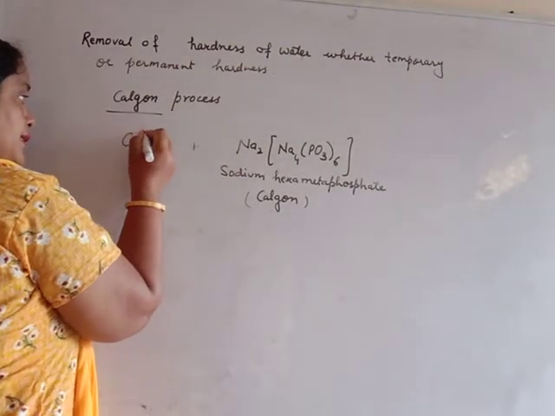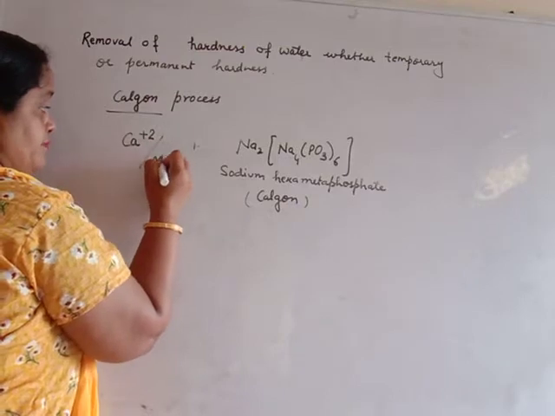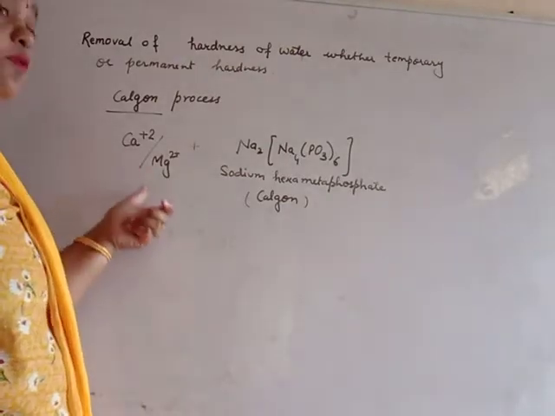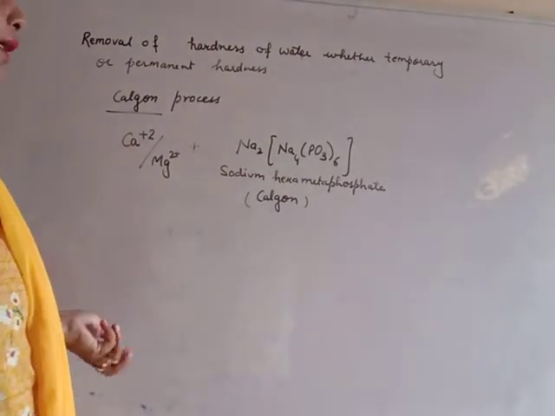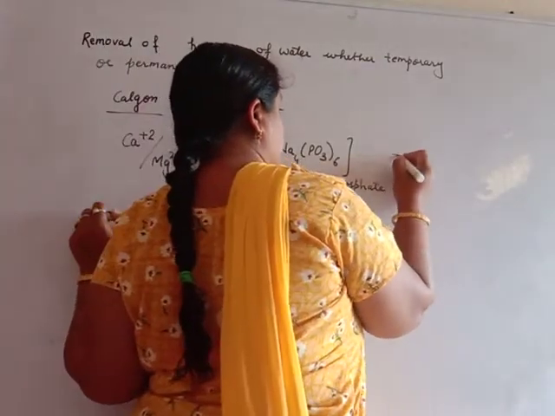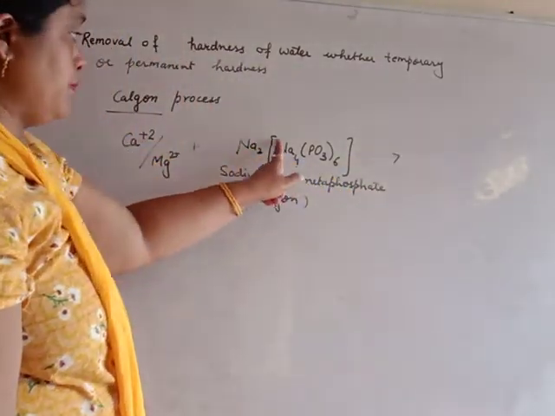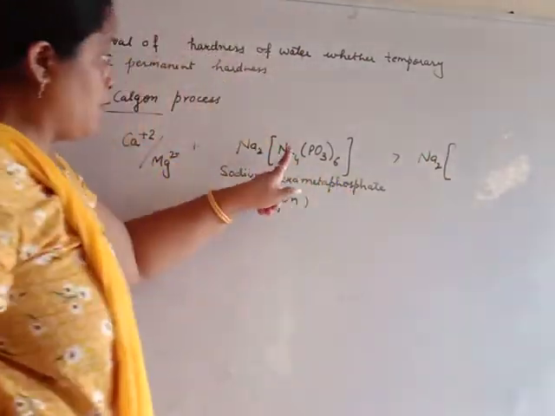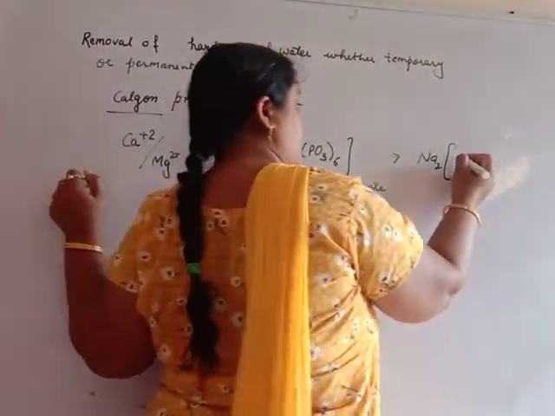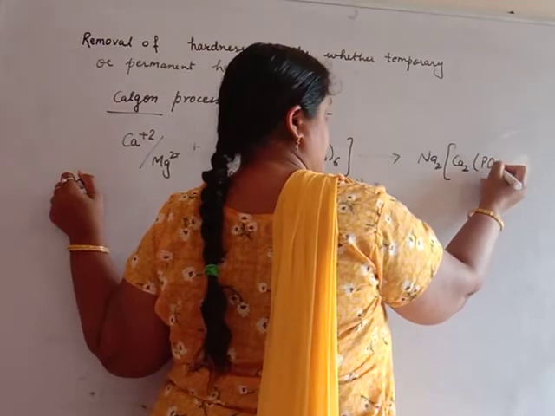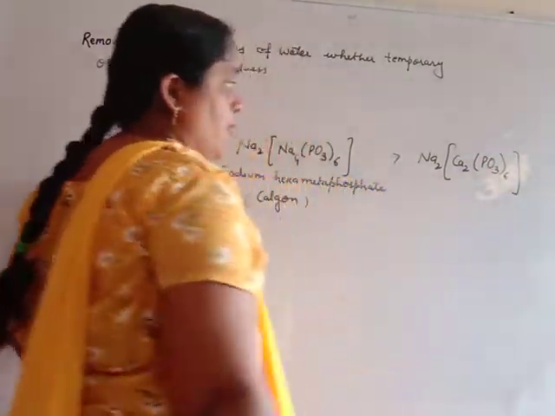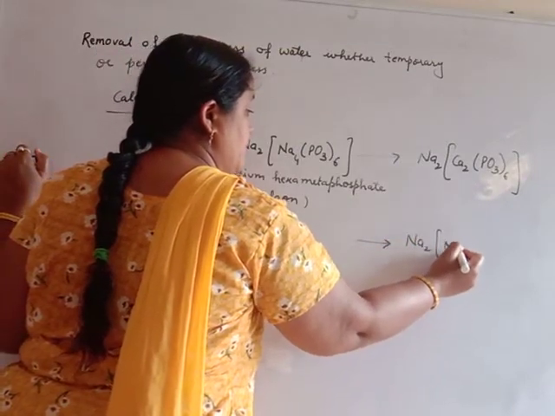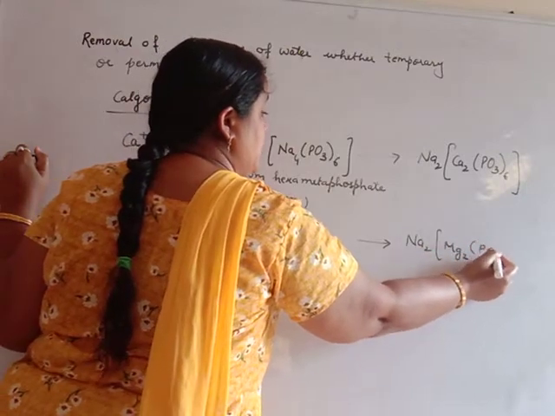If hard water contains calcium ion or magnesium ion, it will exchange or remove calcium or magnesium ion from water, and our hard water becomes soft water. The reaction will take place from this sodium Na2. In place of 4 sodium atoms, we have 2 calcium atoms or magnesium atoms. If magnesium is there, our formula is Na2 Mg2 (PO3)6.